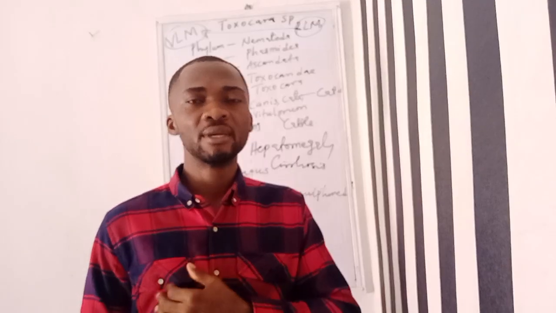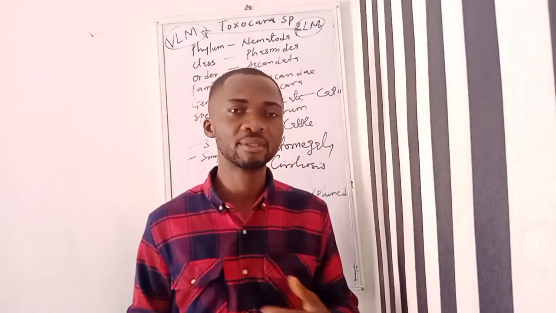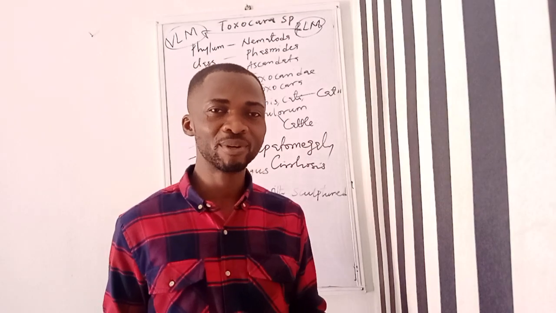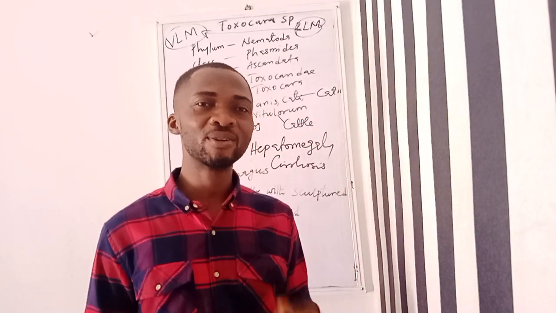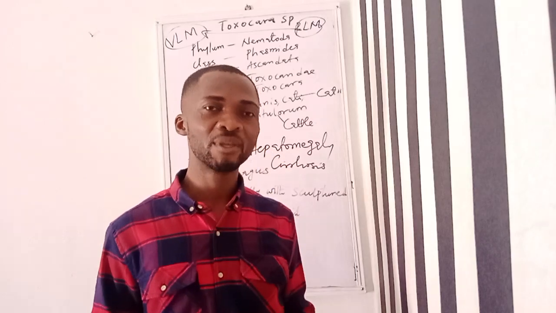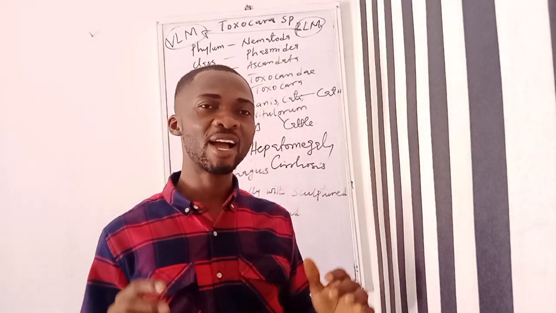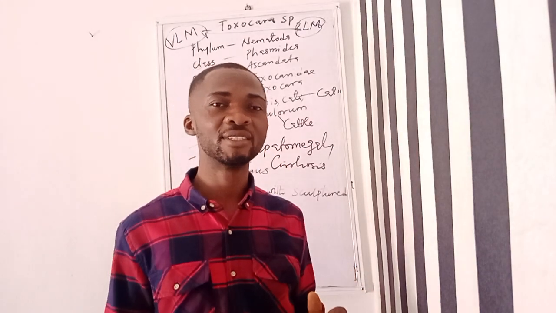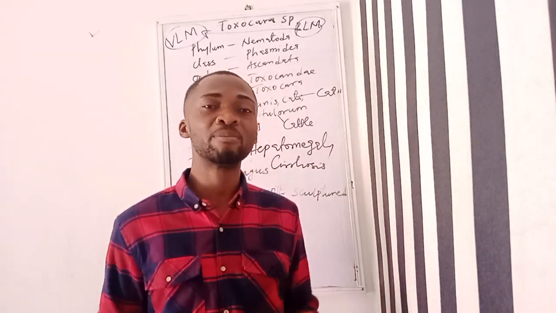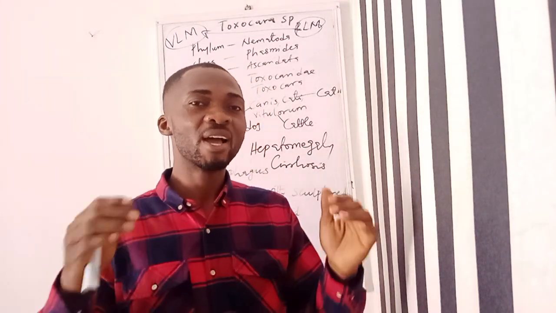Having said this, I want to mention that even though most people are not familiar with this, humans are not the definitive host of Toxocara. Humans are an accidental host, or some people call it the paratenic host, but let's use the word accidental host.